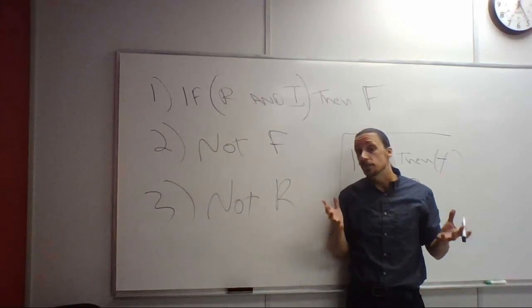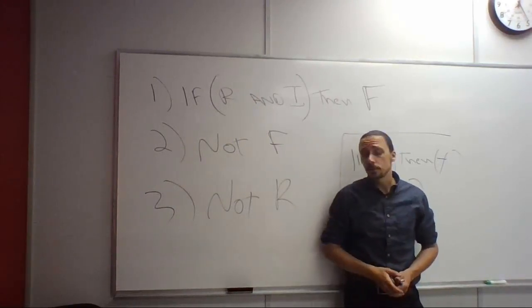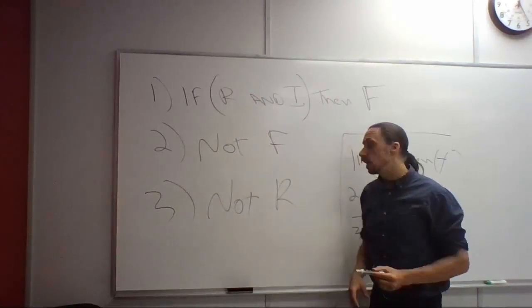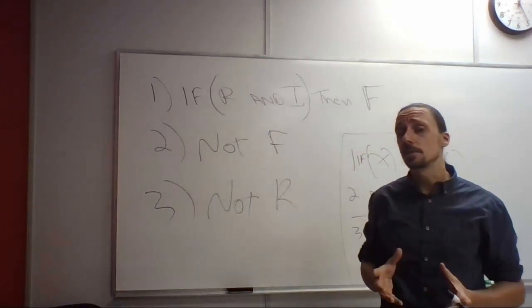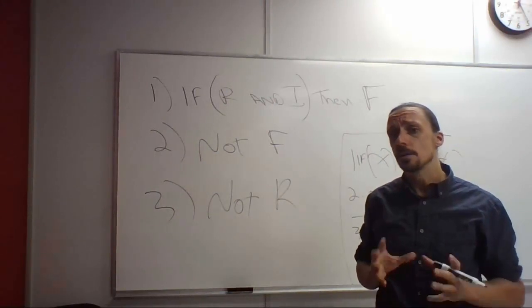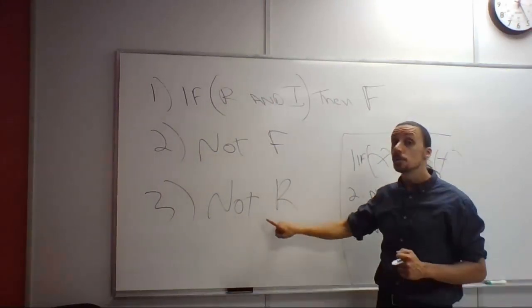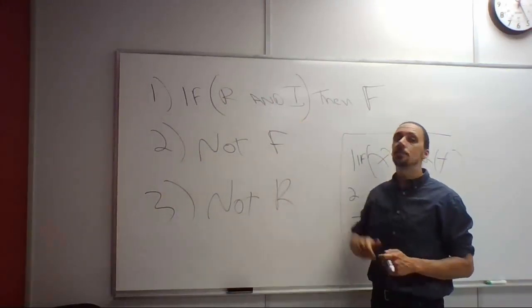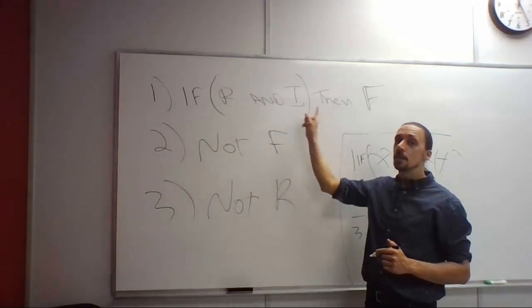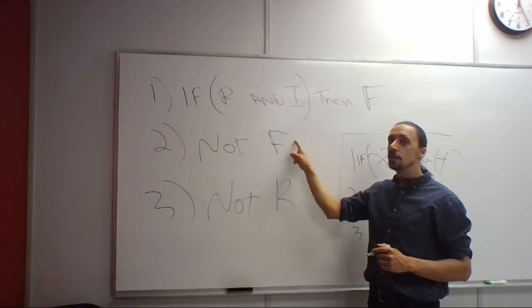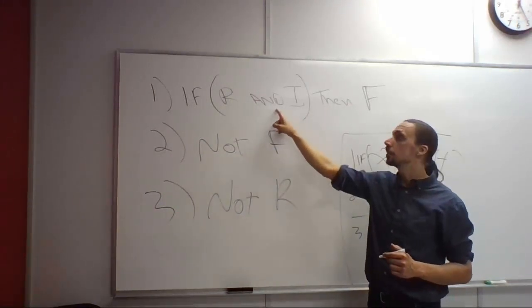Which of them isn't true? Well, the premises don't say. It could be not R, or it could be not I, or it could be both, but I don't necessarily know which one, and that's the interesting thing. The argument's invalid because the conclusion is too specific relative to the information in the premises. It's saying, if both these things are true, then we should observe F. We didn't observe F. Therefore, it is not the case that both of these are true.